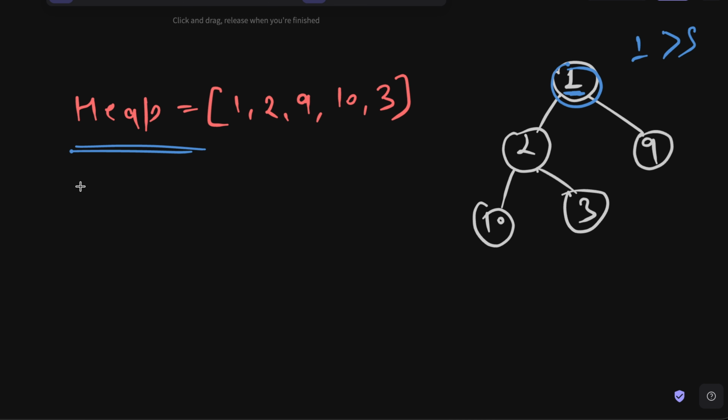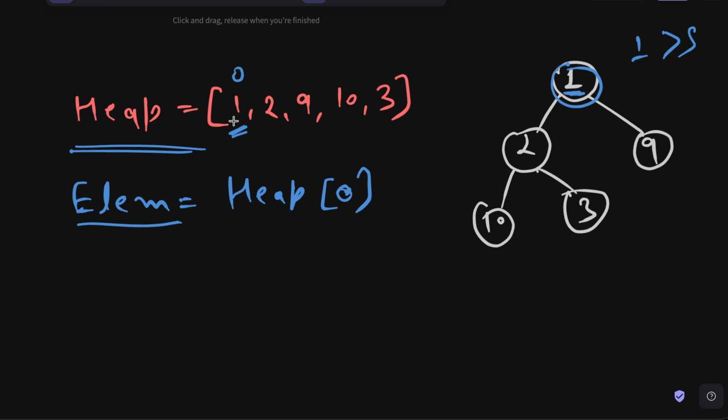So what we will simply do is we will say the element that we want to get is lm. lm is equal to what? heap[0], because we know the highest priority element is always going to be at the 0th index. So we have the element now, and we just have to remove it from this particular place. So how do we do this?